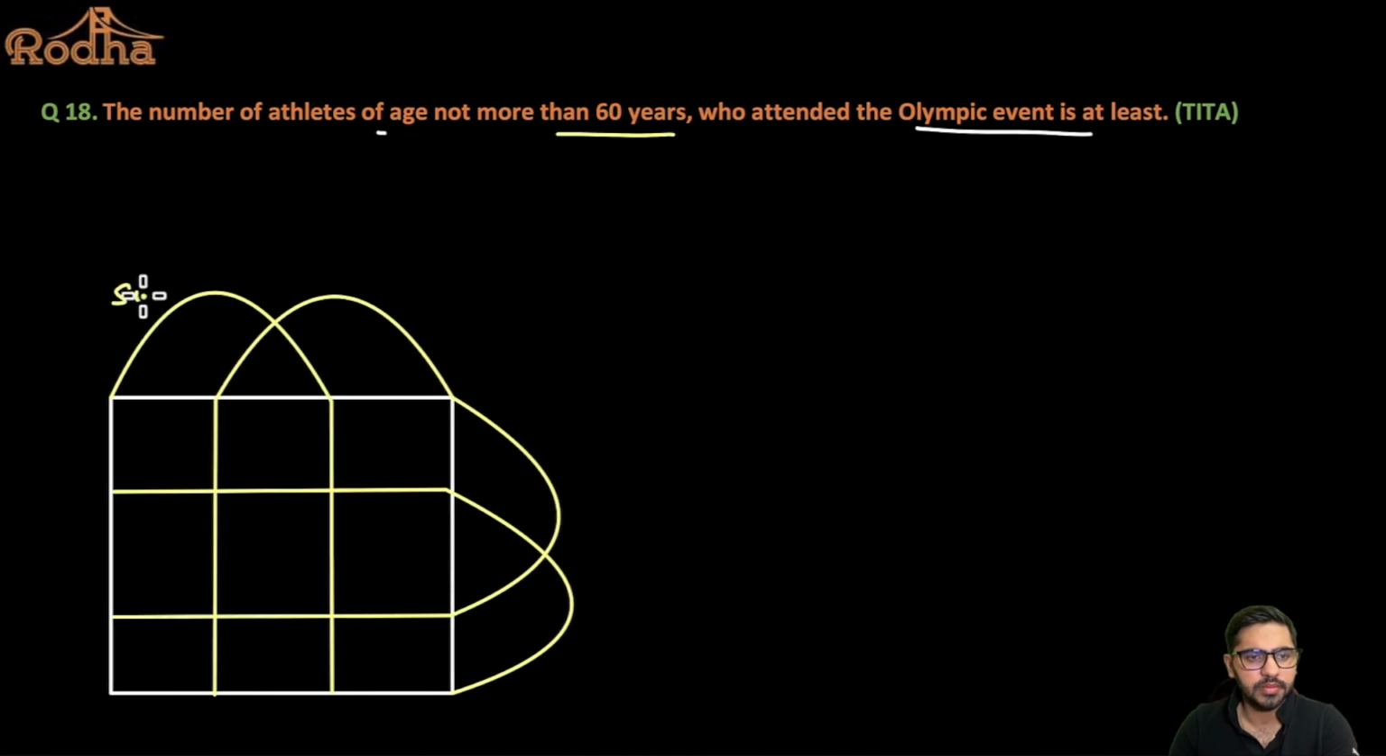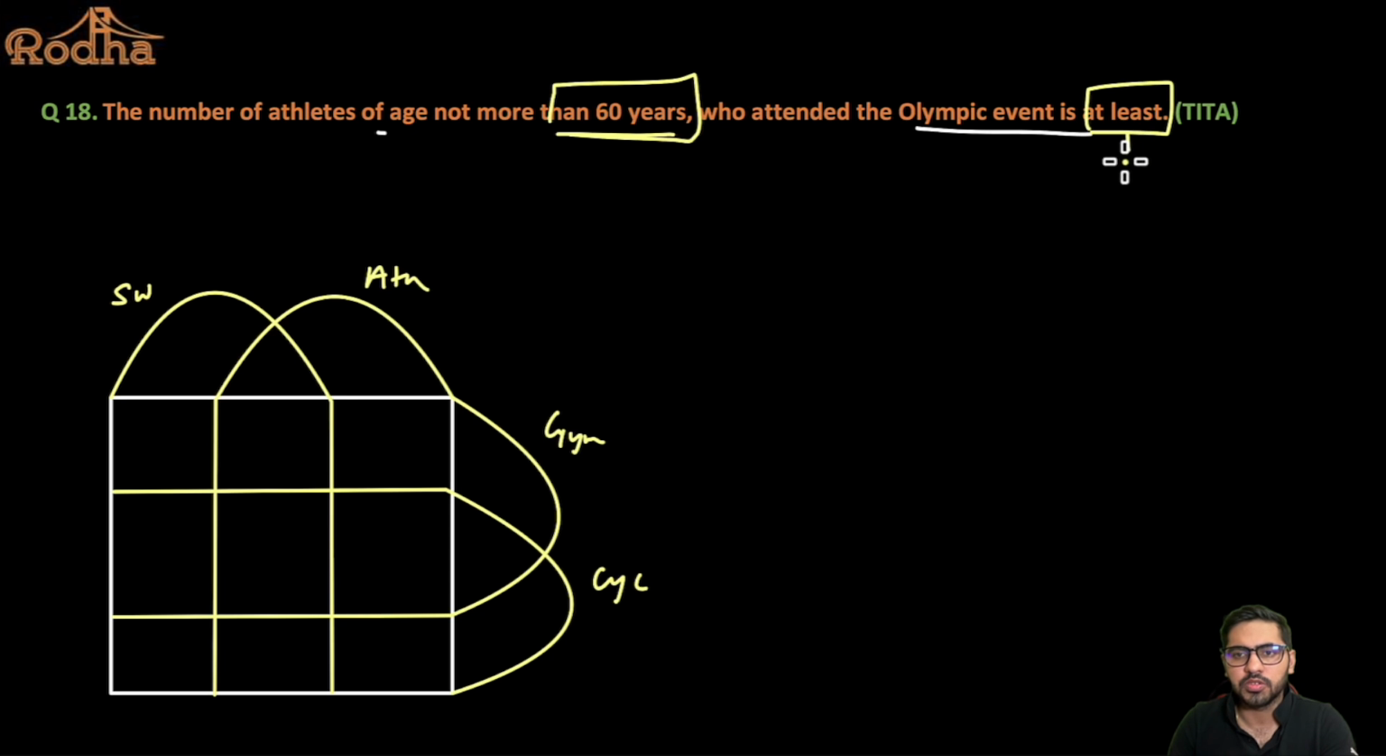So swimming, athletics, gymnastic and cycling, right? Now my focus is on the age group not more than 60 years, and I just want to find the at least. That means I am supposed to minimize, so I'll try to maximize the common here, right?